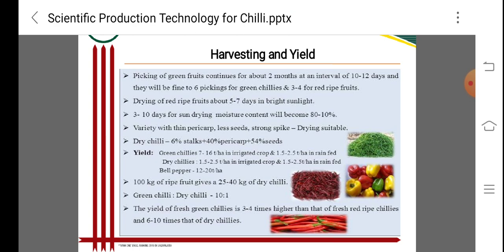This is not 80 to 10, it is 8 to 10% moisture that is present for drying of fruits.